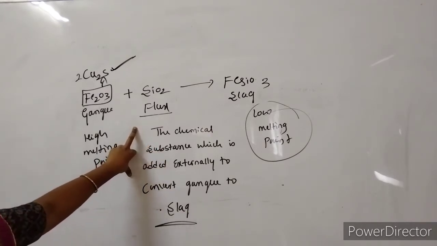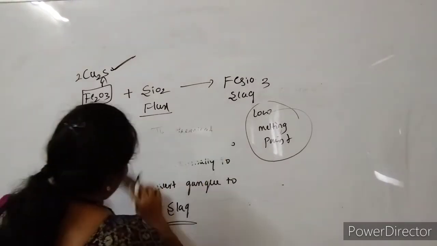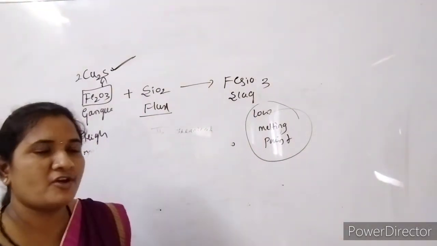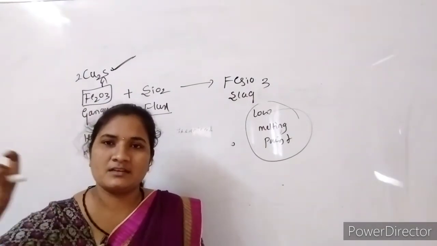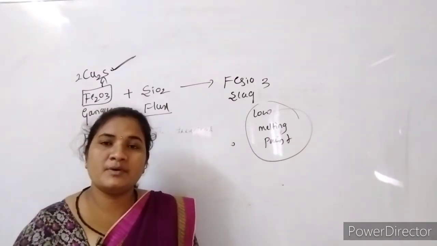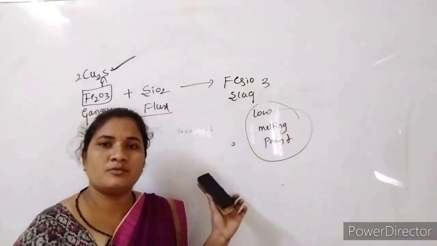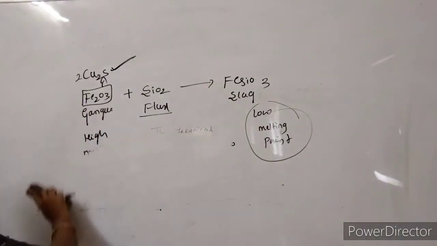Okay, so now we move to the next step, that is the reduction of oxide to the metal. This is very simple, so don't make it complex. Simply write the definitions of all the methods. What is flux, slag, gangue, and what is meant by roasting, calcination, leaching. You have to remember the principles in the concentration of ore methods, and concentrate more on the definitions, because these are asked for 1 mark.